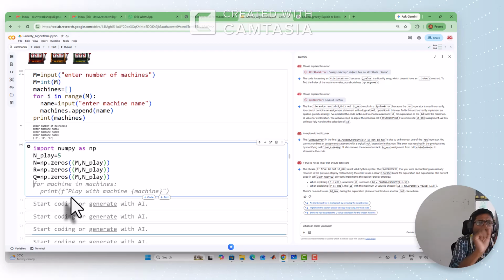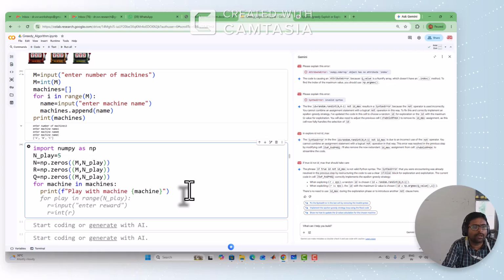the employee went to every mission, A, B and C. He took the return and entered it into the database. You have to update the N, R and Q tables. So take mission A, mission B and mission C from the missions list and play with the mission.